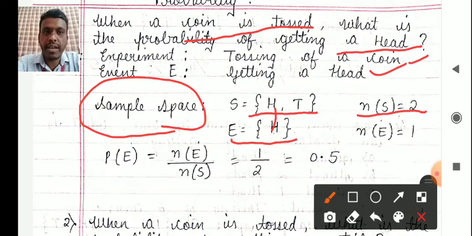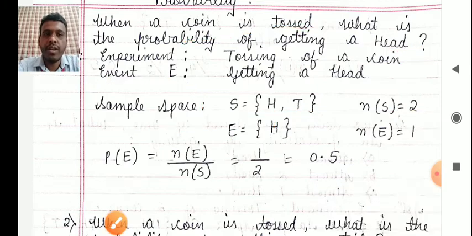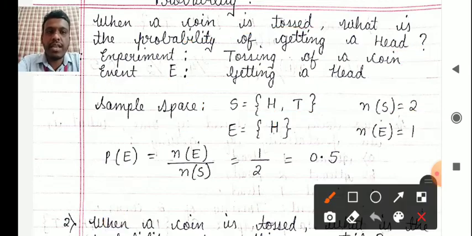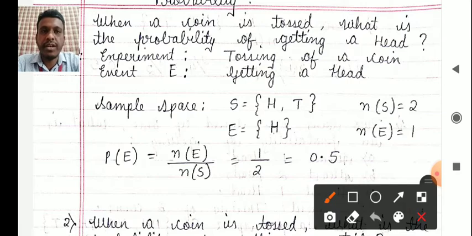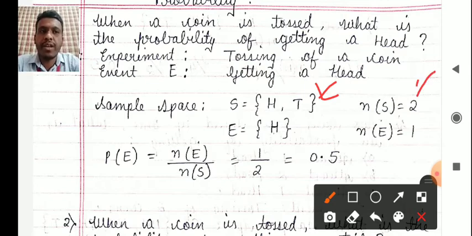I hope you are understanding this. I'll take you back one step and explain. See here, in this case, the sample space is {H, T}. There's no problem with the sample space, I hope. Fine. So the number of items in the sample space is 2, right? Why 2? Because in {H, T}, the number of items is 1, 2. Now what was the event? The event was getting a head.